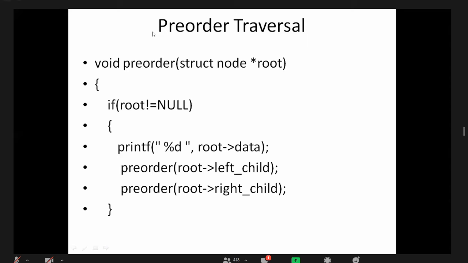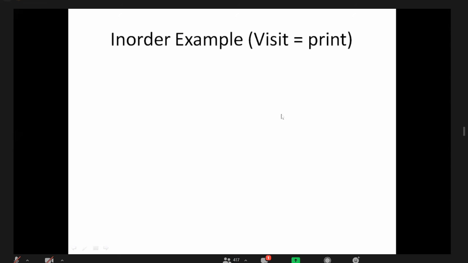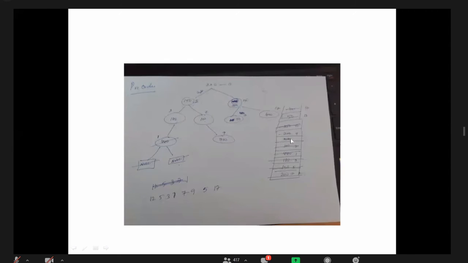So in the stack, 440 of left is popped, 440 of right is popped. The parent of root is also popped. When a particular address's left child is done and right child is done, that root will be popped from the stack. Look at my diagram now. Here I kept 200 in the stack, 150 in the stack, 180 in the stack, 440 in the stack.